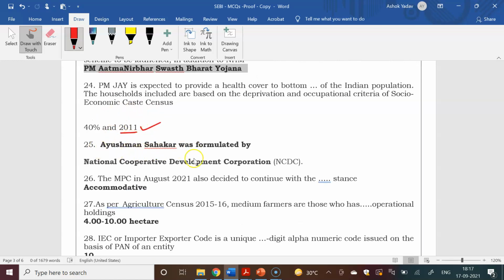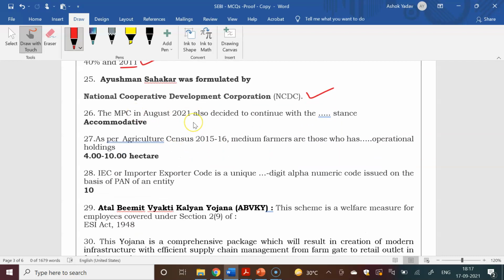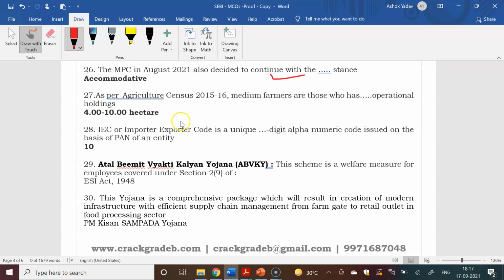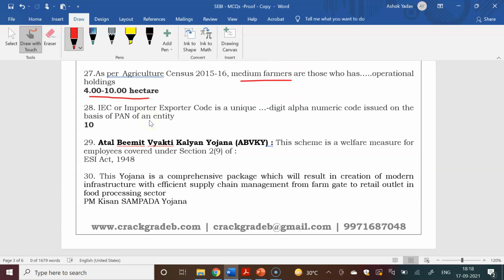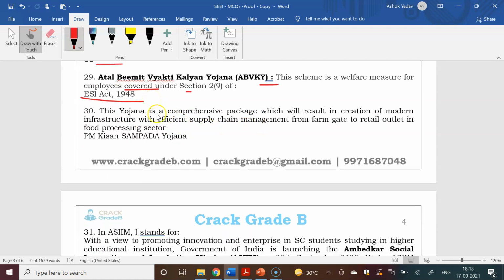Ayushman Sahakar was formulated by the National Cooperative Development Corporation. MPC in August 2021 has also decided to continue with the accommodative stance. As per the agriculture census, medium farmers are those who have operational land holding of 4 to 10 hectares. Importer-exporter code is a unique 10-digit alphanumeric code. Atal Bimit Vyakti Yojana is a welfare measure for employees covered under the ESI Act. So this was also a simple question.